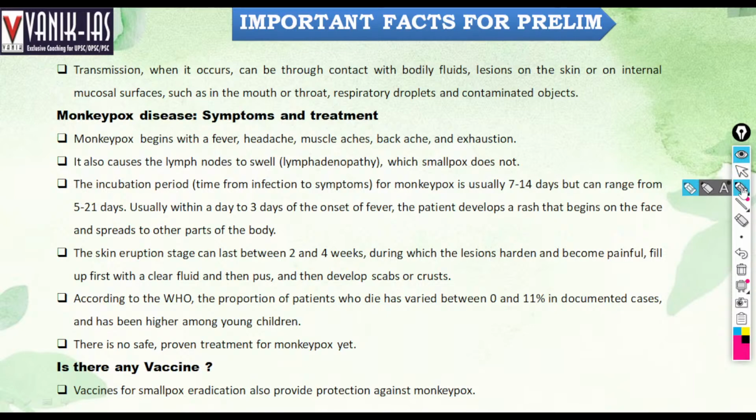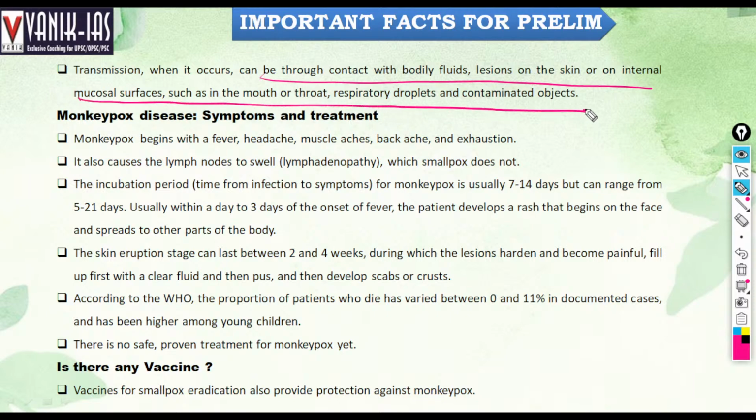Transmission, when it occurs, can be through contact with body fluids, lesions on the skin or internal mucosal surfaces such as the mouth or throat, respiratory droplets, or contaminated objects. By these things, especially like your COVID virus, they can be transmitted by bodily fluids.